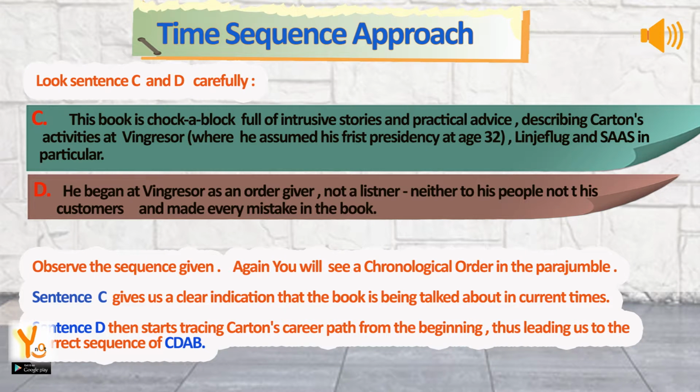Look at sentences C and D carefully. Observe the sequence given. Again you will see a chronological order in the parajumble. Sentence C gives us a clear indication that the book is being talked about in current times. Sentence D then starts tracing Carlzon's career path from the beginning, thus leading us to the correct sequence of CDAB.